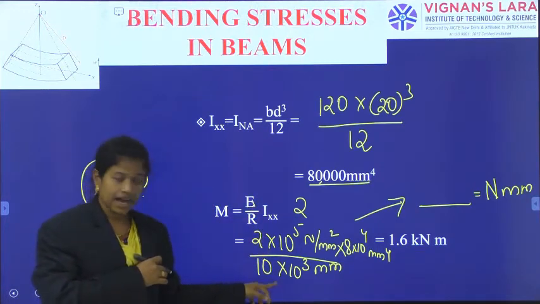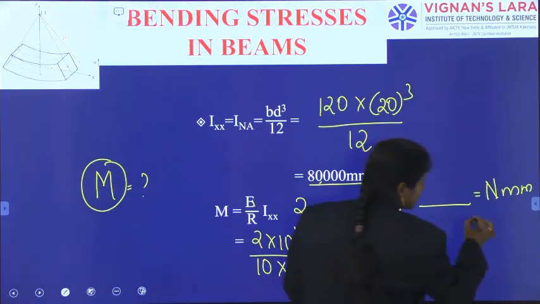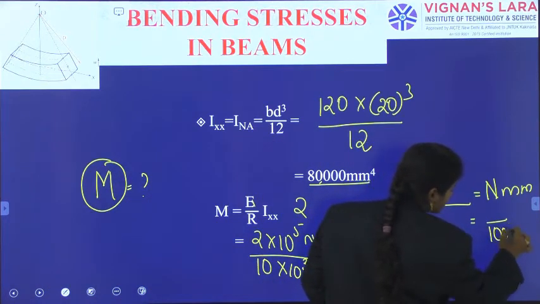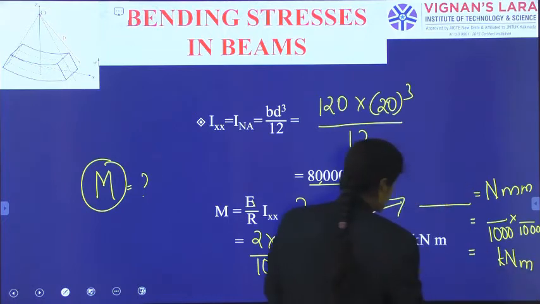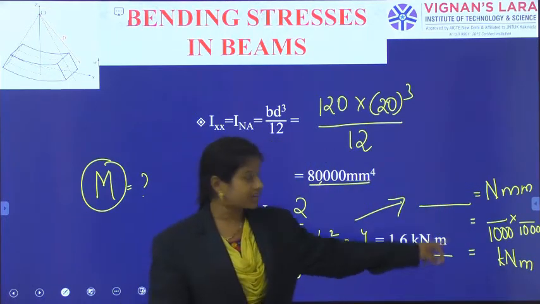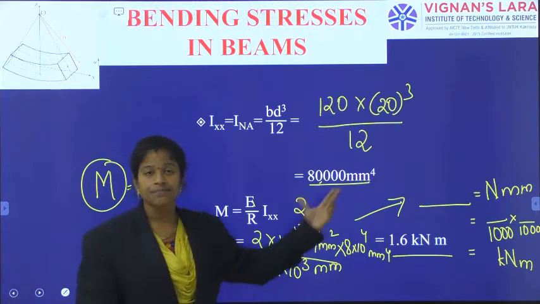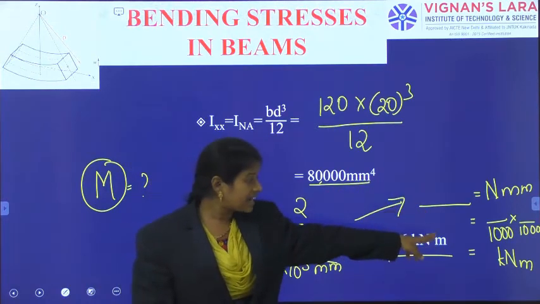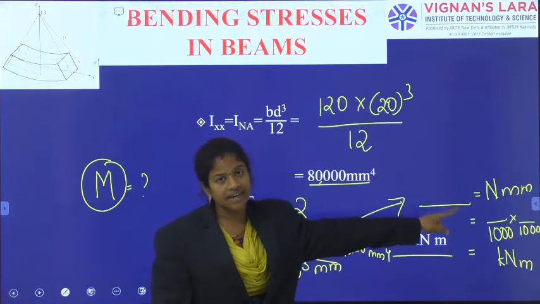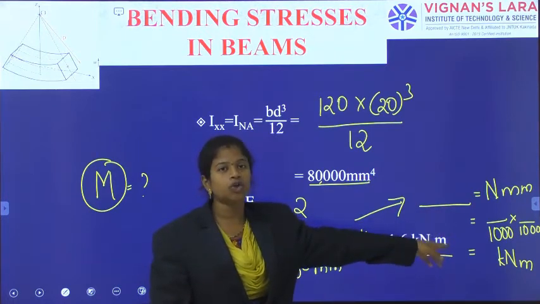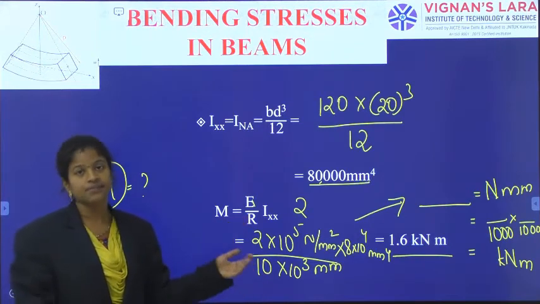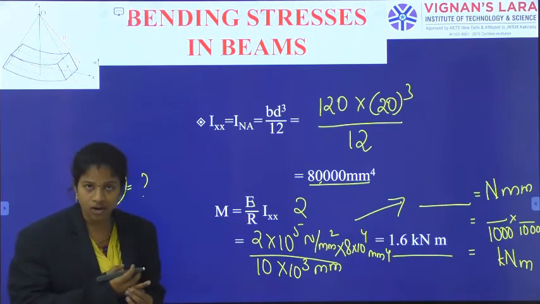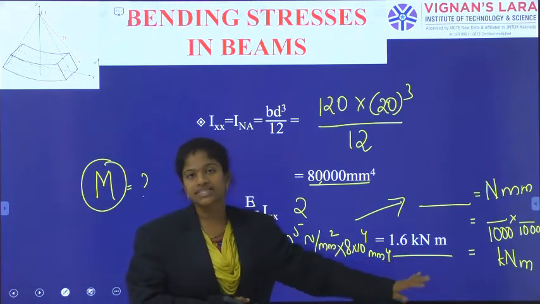Okay, so after substituting these, we divide by 1000 for kilonewtons and by 1000 for millimeters to meters, and we get the answer as 1.60 kilonewton meter. From Newton into millimeters, dividing by 1000 due to kilonewtons and by 1000 for meter conversion, the final answer is the maximum bending moment occurring on the section, or the maximum moment of resistance offered by the section, equal to 1.6 kilonewton meter.